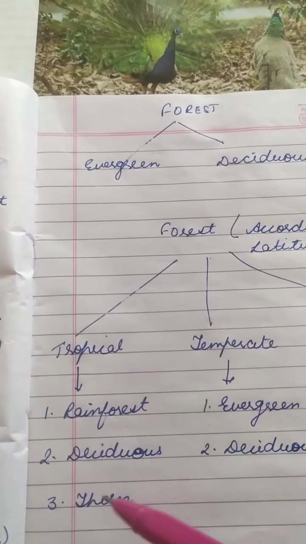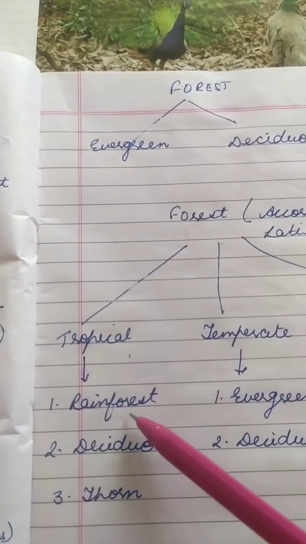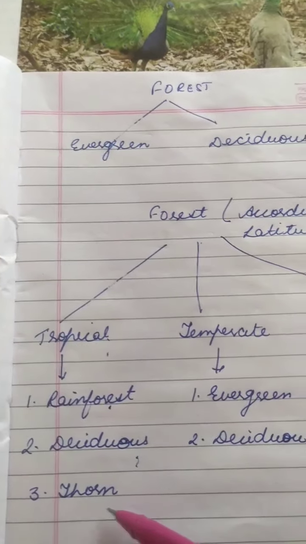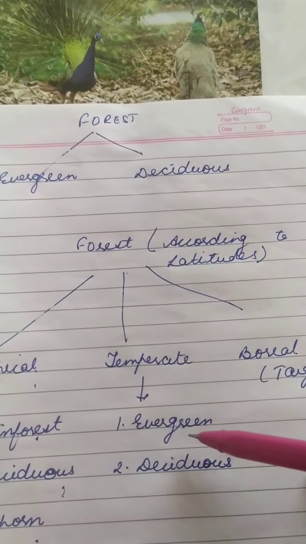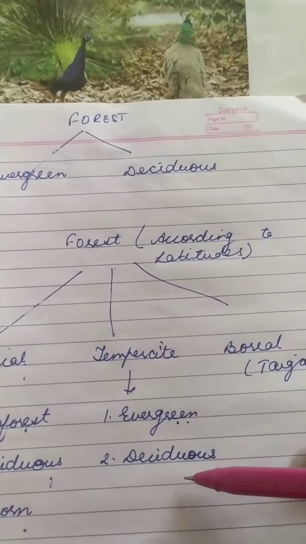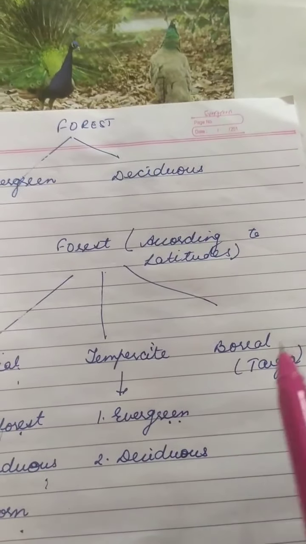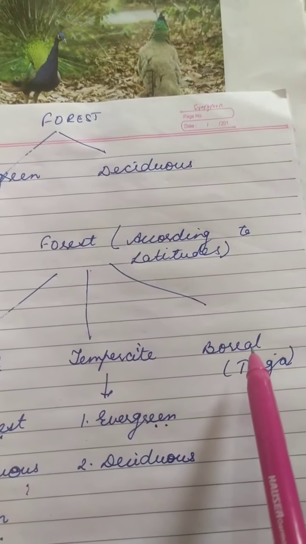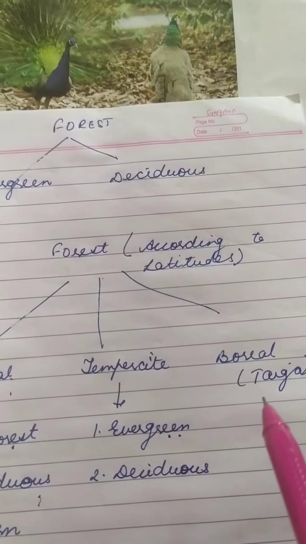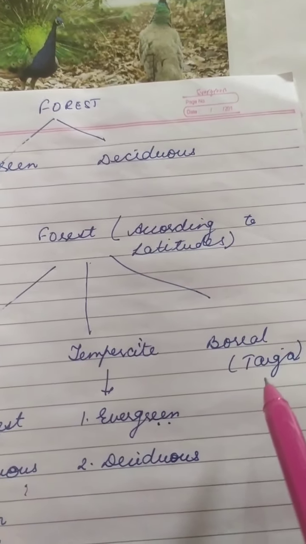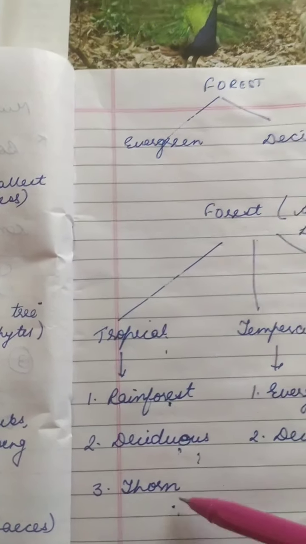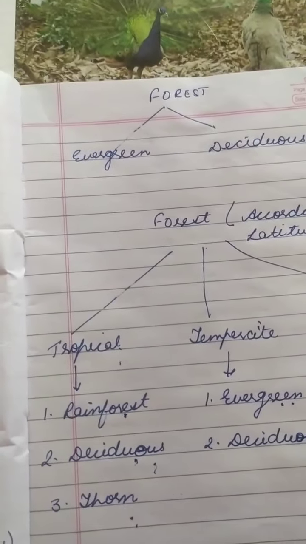Tropical forest is again divided into tropical rainforest, tropical deciduous forest and tropical thorn forest. Temperate is further divided into temperate evergreen forest and temperate deciduous forest. Boreal is also known as the taiga. Boreal generally consists of areas covered with snow, such as the higher latitudes of Canada. So we will discuss the tropical rainforest, deciduous and thorn forests, and temperate evergreen and deciduous forests.